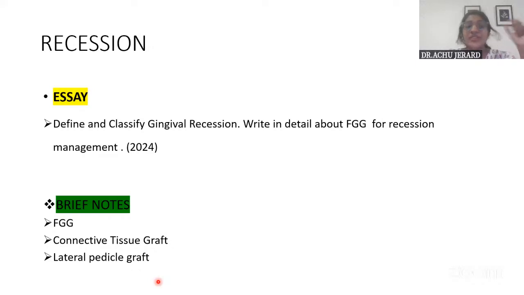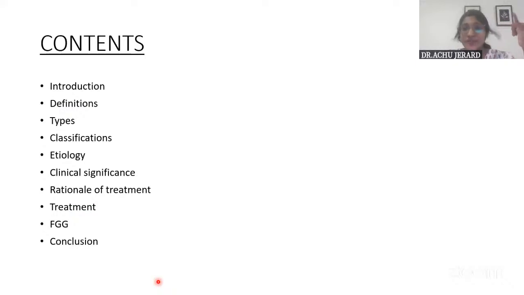So the question is, define and classify gingival recession. You can write an introduction and definition. Then there are types of recession and classification, etiology, clinical significance, then the rationale of treatment: why do you need treatment for gingival recession? Then the various treatment techniques. And among that, whatever is asked, if FGG is asked, you can write about FGG particularly, in a little more detail. If something else like subepithelial connective tissue graft is asked, you can give that in detail. And then the conclusion. So this will be the contents.